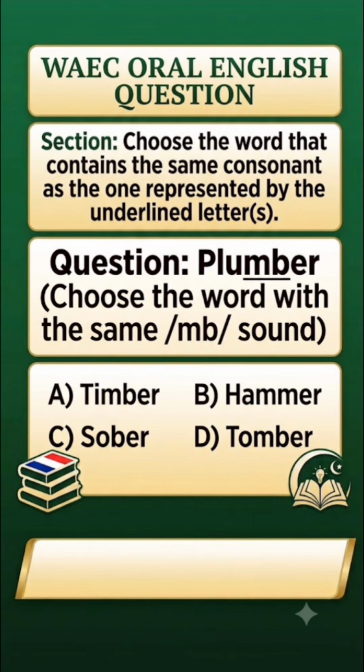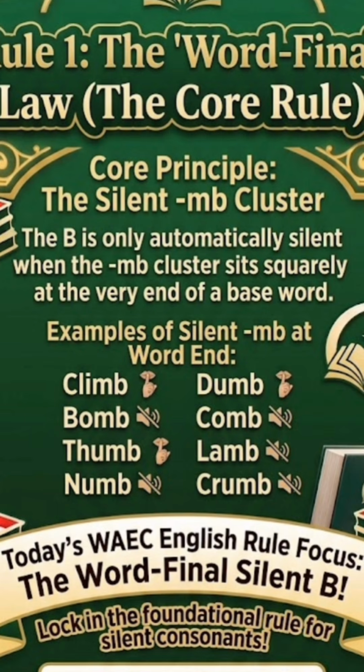Right, okay. Now, before we choose an answer, let's talk about the rules and exceptions for this consonant cluster. When M and B appear side by side as a cluster in a word, the B is silent. Only the M is pronounced. When the letters M and B appear side by side as a cluster in a word, the B sound is silent. Only the M sound is pronounced.